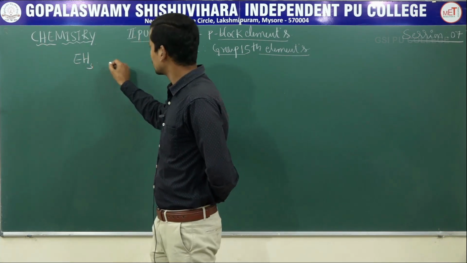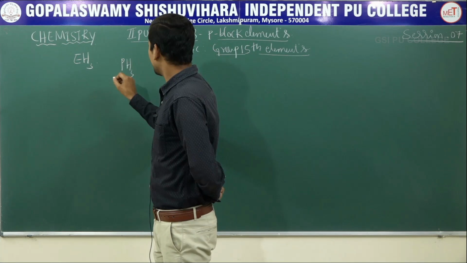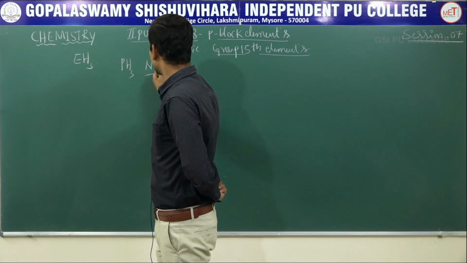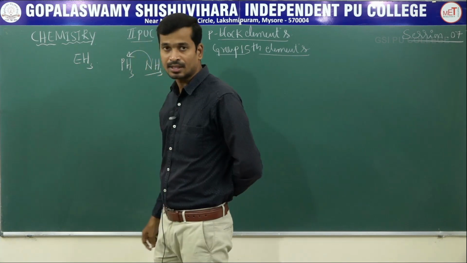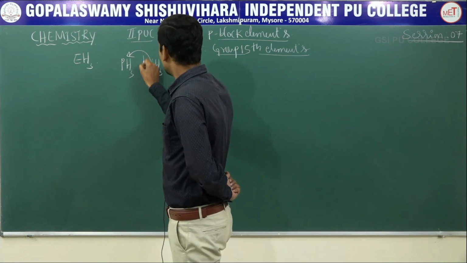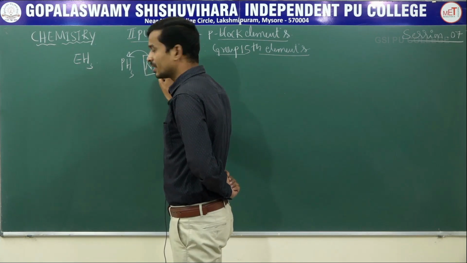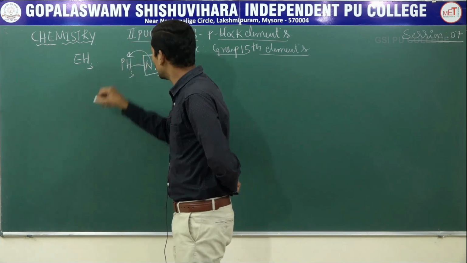Suppose one time I ask, give reason: PH3 has a lower boiling point than NH3, or give reason: NH3 has a higher boiling point than PH3. What is the reason? Due to the presence of intermolecular hydrogen bonding, ammonia has a higher boiling point than phosphine, PH3.